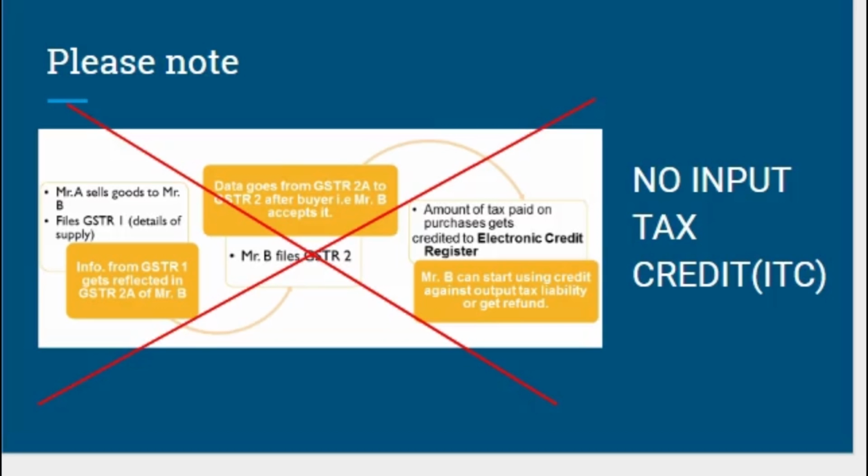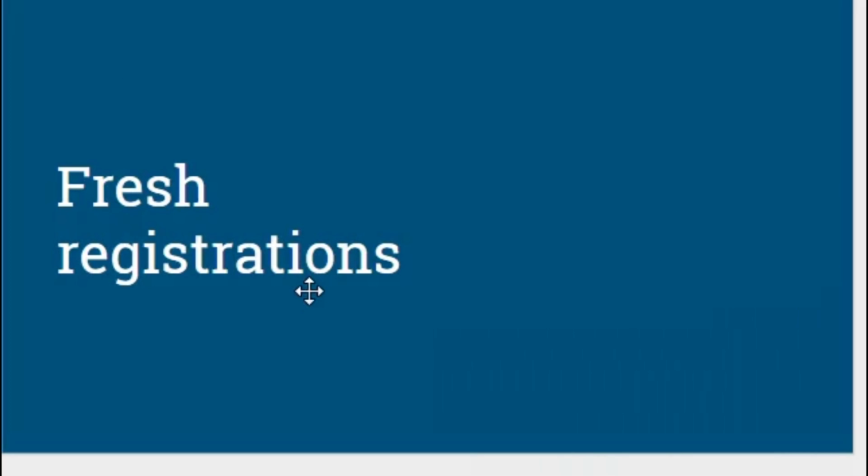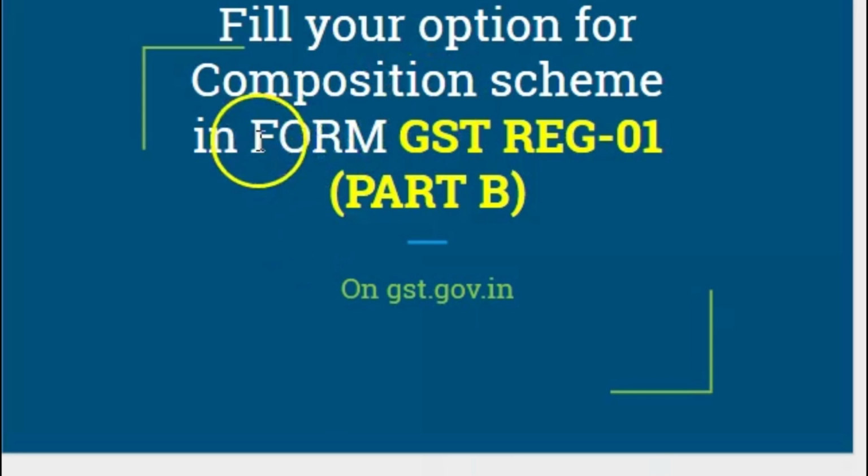Coming to the next one, the most important. No input tax credit will be available to you if you are a dealer under the composition scheme. Let's look at how you register yourself as a composition dealer. If you're going for fresh registration, which means you have never before been taxed or you've never before registered with the tax department in the previous regime, what you have to do is just fill your option for composition scheme in form GST REG-01. That is part B of the enrollment process on gst.gov.in.